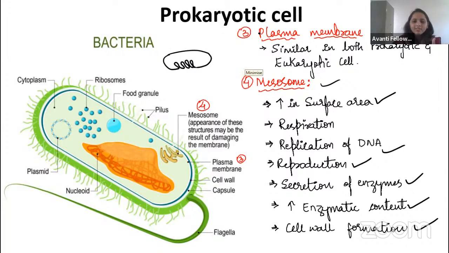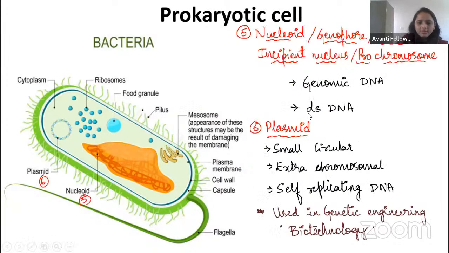Very good, Nandish. Good idea. Okay. So then what are the functions, guys? Mesosomes, what we studied? These are invaginations of the plasma membrane, they increase the surface area, and they help in respiration, replication of DNA, reproduction, secretion of enzymes, and what? Cell wall synthesis. Recall, guys. Remember. Okay. Fine. So this is about the mesosome.